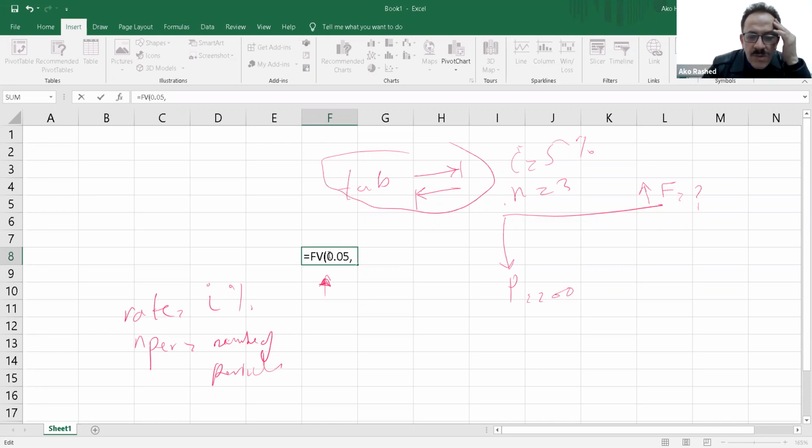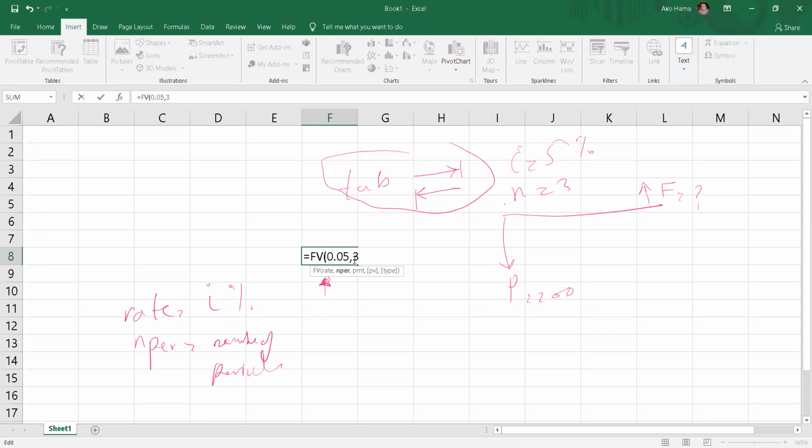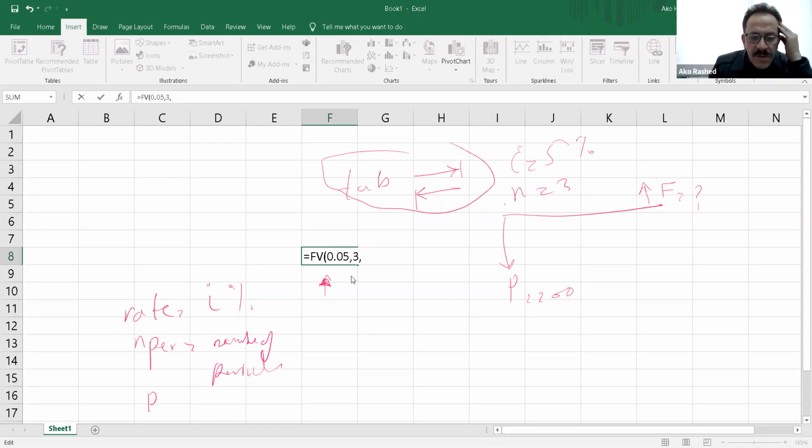So let me just go back. The number of periods that I have is 3. The payment PMT, it means the A value. A means annually. Do I have from n equal to 0 to n equal to 3 any annual equivalent payment?